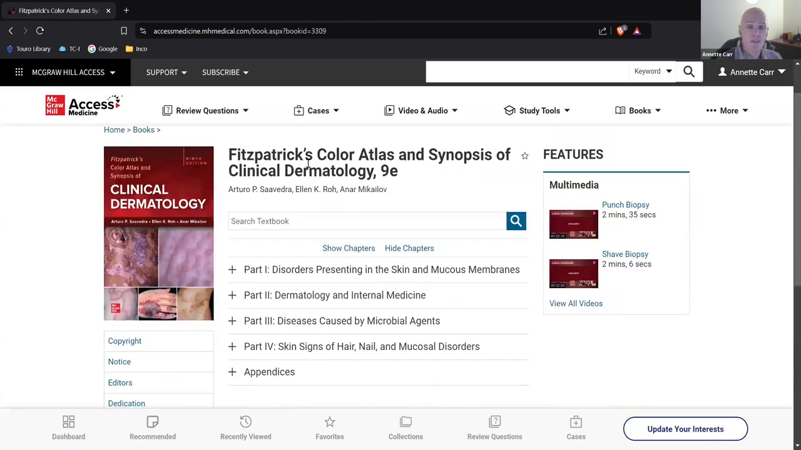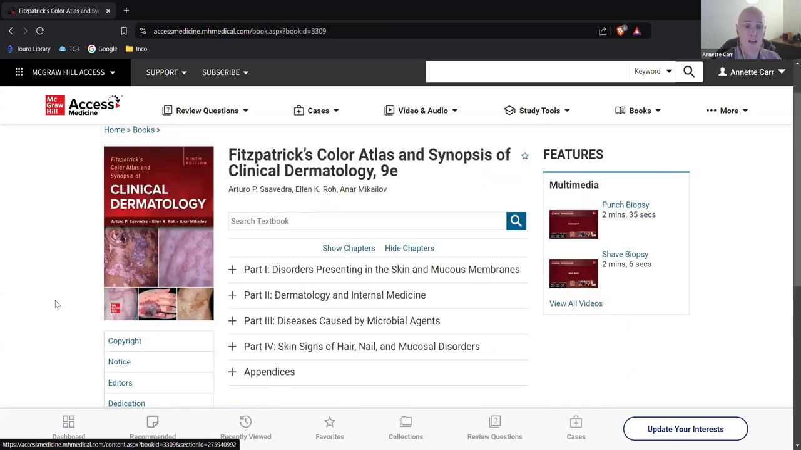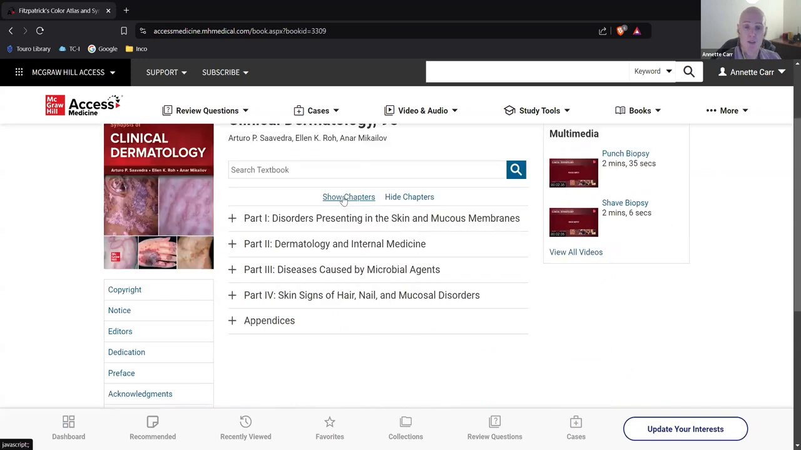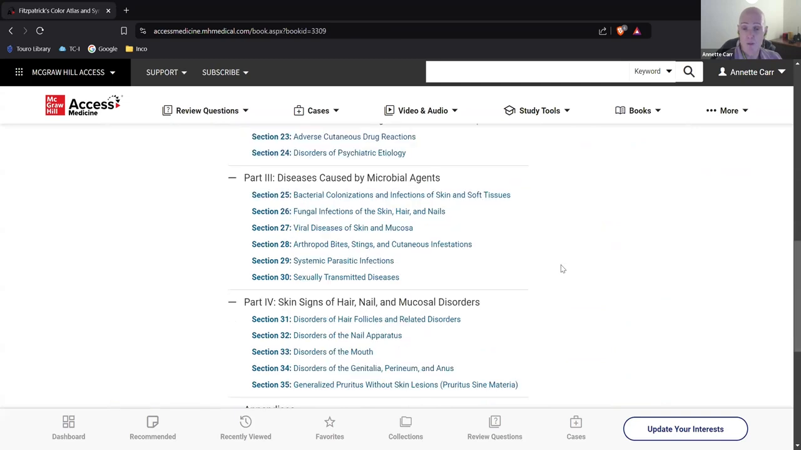Okay, so what we have here is the title, the author, the cover page, and also citation information. This is more interesting to librarians than it is to students on the left-hand side here. What you're interested in here is the chapters. So if you click on Show Chapters, it'll open up the chapters for you, so you can look that way.